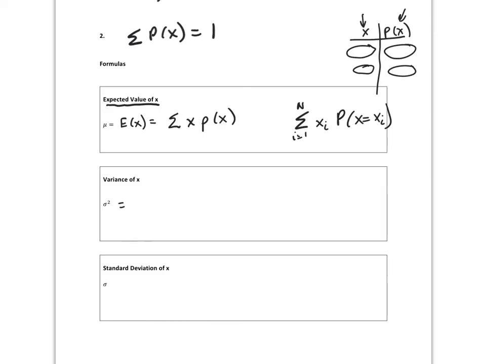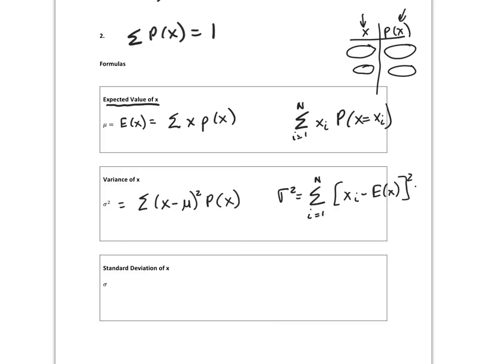Sigma squared, which is the variance, will be the sum. You're going to take the first x minus the mean that we found above, and we're going to square it, and then we're going to multiply it times the probability of that x value. Okay? Also, there are other ways I've seen the same formula written, more complicated: sum i equals 1 to n, x sub i minus E of x, which is just another name for the mean, squared, times the probability of x equals x sub i.